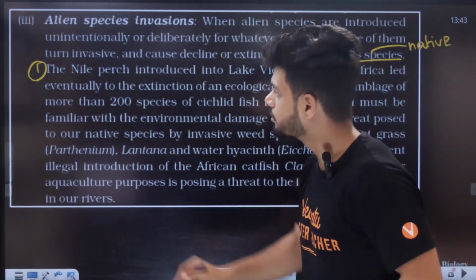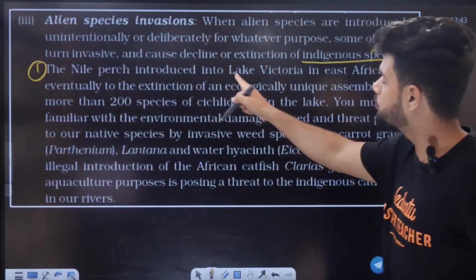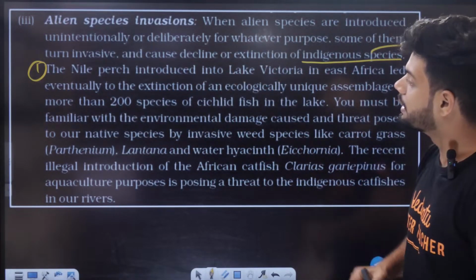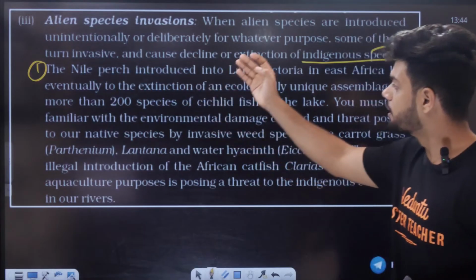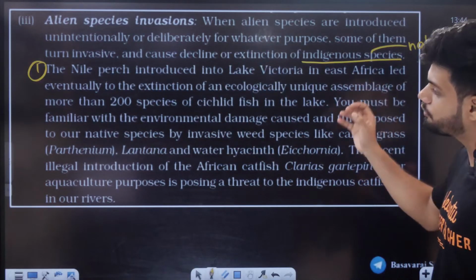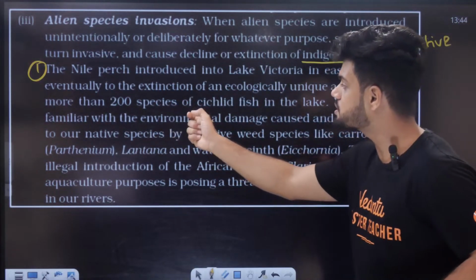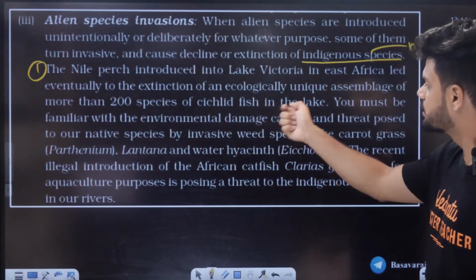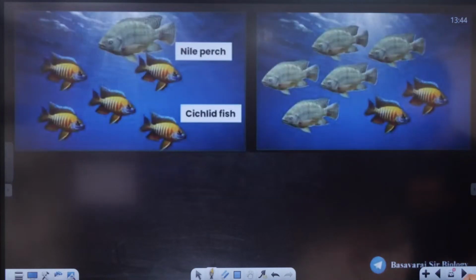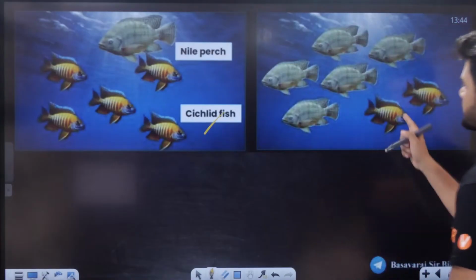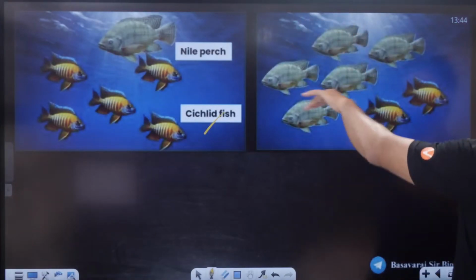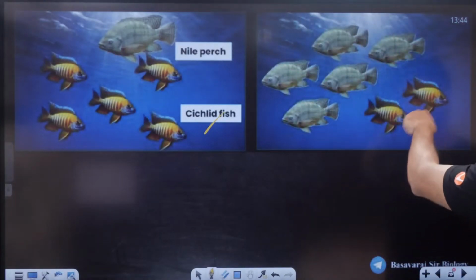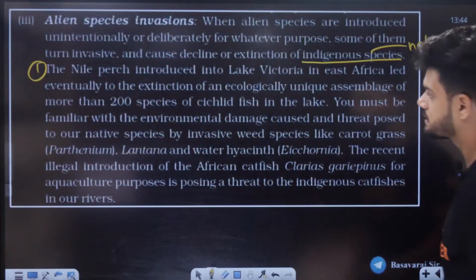the Nile perch introduced into Lake Victoria in East Africa eventually led to the extinction of an ecologically unique assemblage of more than 200 species of cichlid fish in the lake. So the first example is that cichlid fish became completely extinct. Can you see? Very less. Nile perch became more now, cichlid became very less. First example.